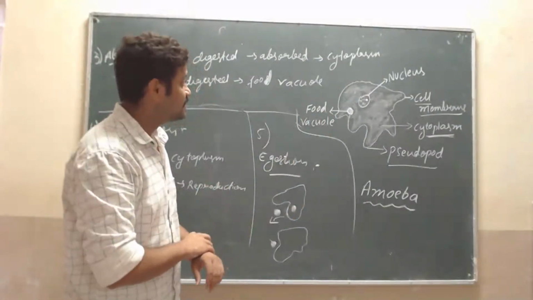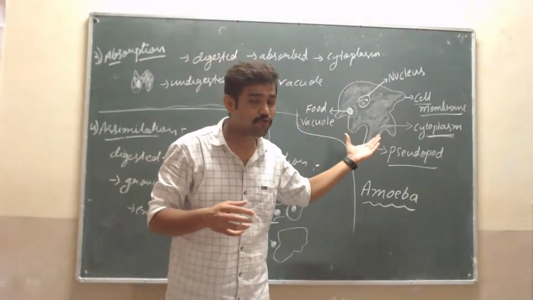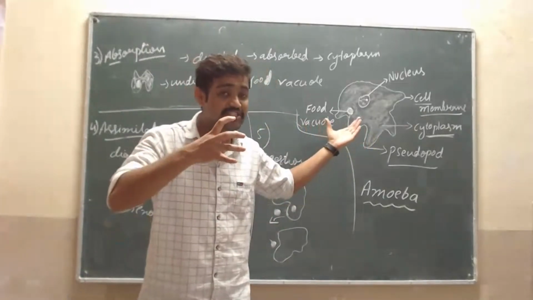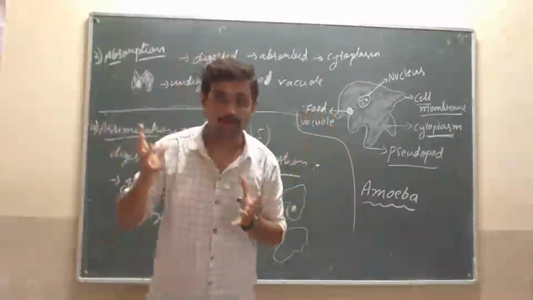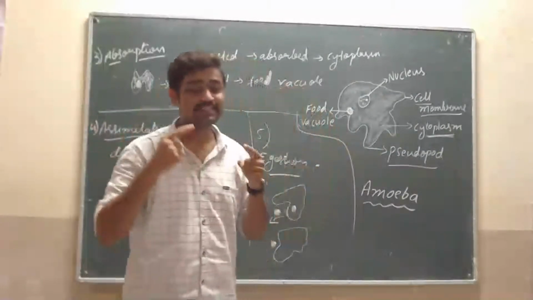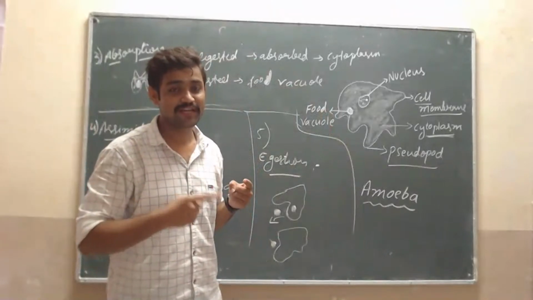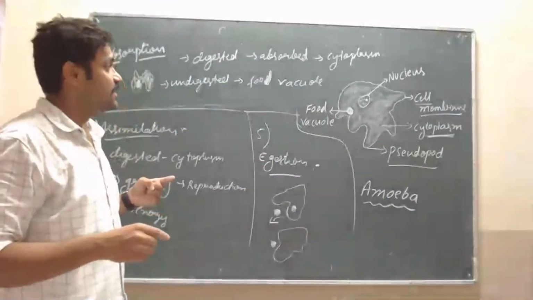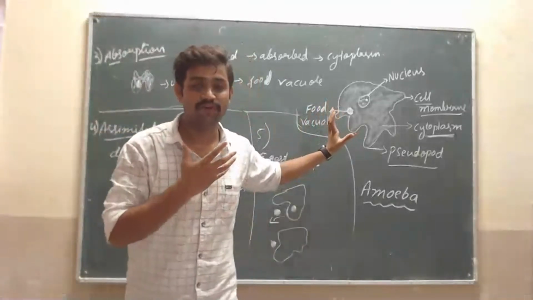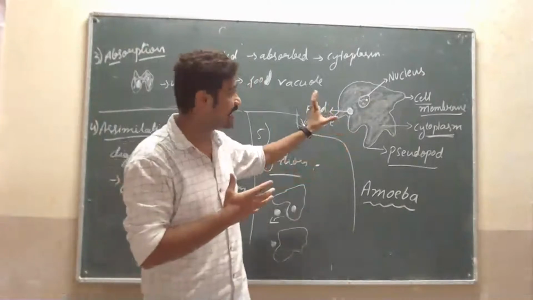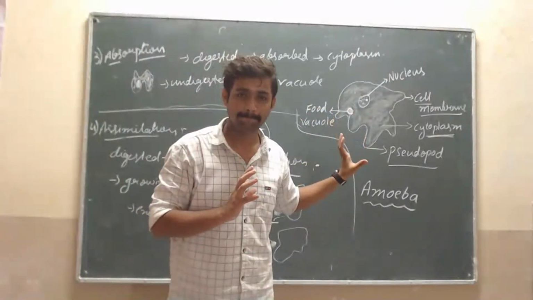Okay, then I have a question for you: what kind of food is taken or consumed by the amoeba? What do they actually eat? Sir, they make biryani and eat it. I want a correct answer, and the correct answer should be in the comment box. Okay, one more homework for you: draw and label the neat diagram of amoeba.